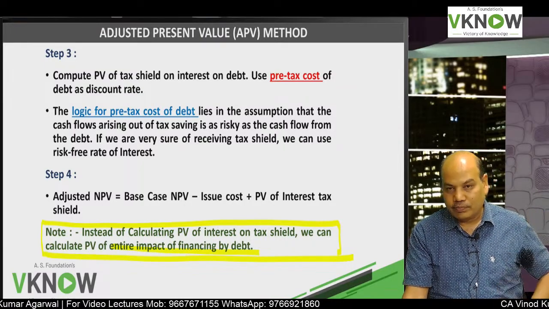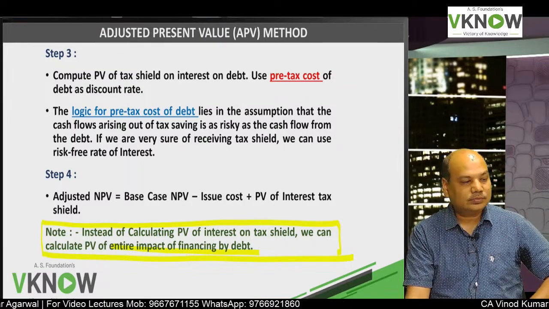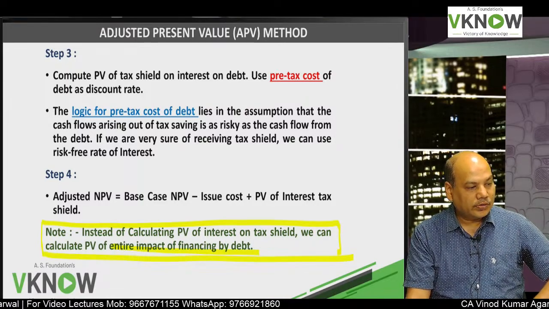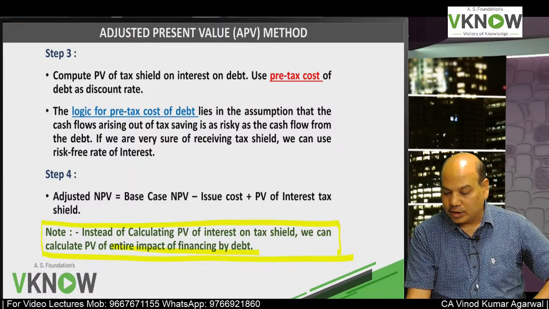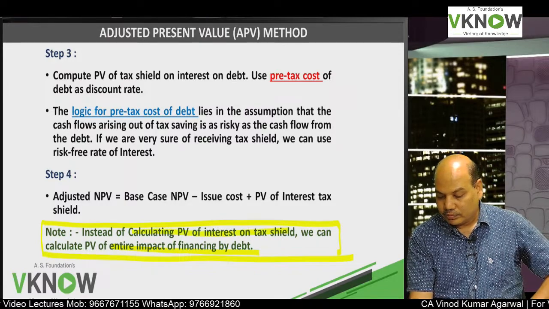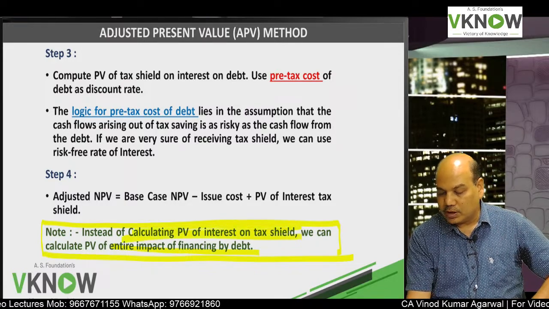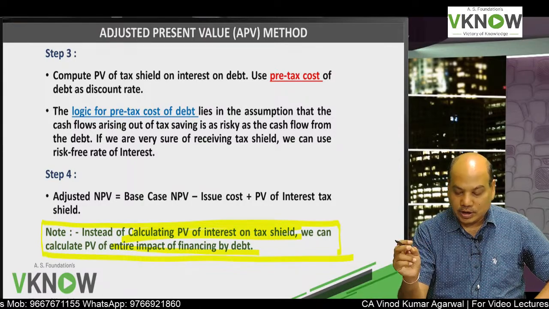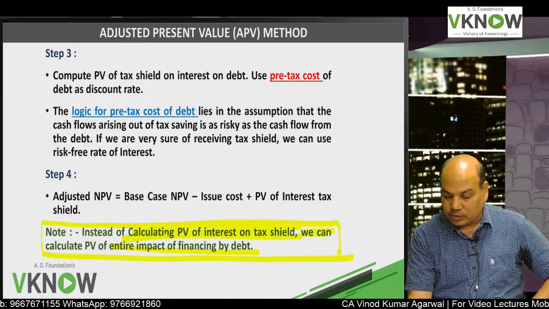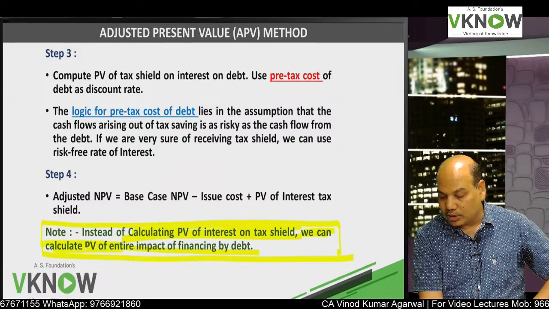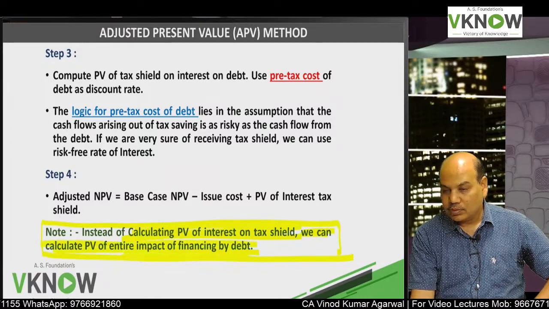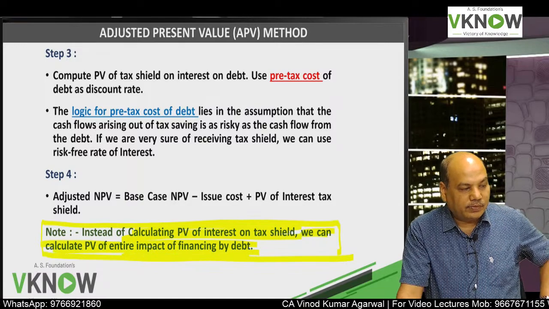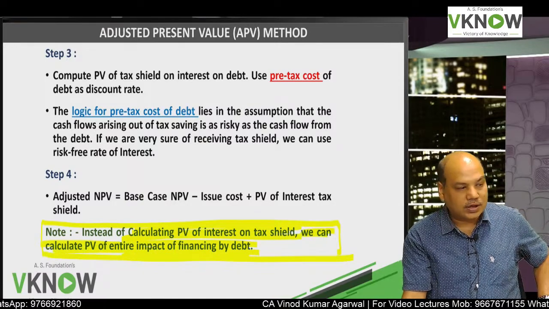Note: instead of calculating PV of interest tax shield, we will solve by both approaches. We will only consider tax shield on interest, and we will also consider PV of entire impact of financing by debt.